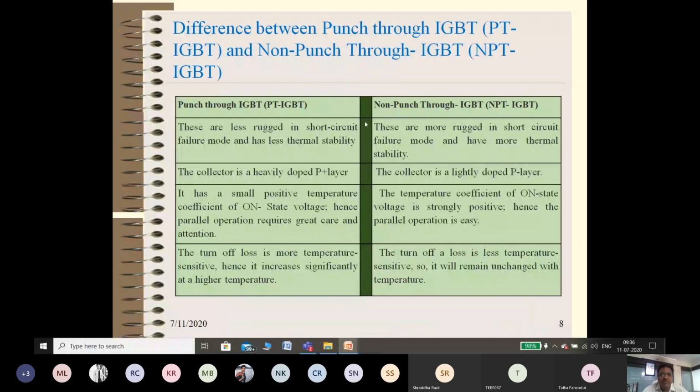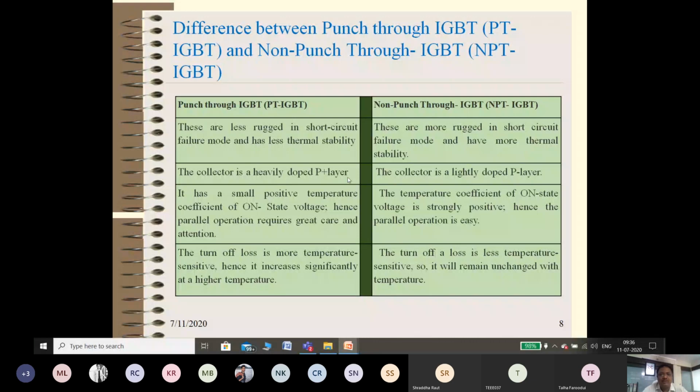I'll share these PPTs immediately after completing the lecture. So this is punch through IGBT and non-punch through IGBT. The comparison between these two we have already seen. In punch through IGBT, an N plus layer or P plus heavily doped layer is added.